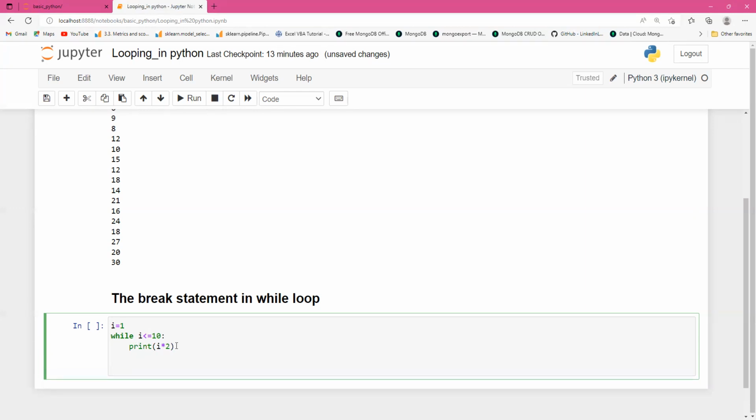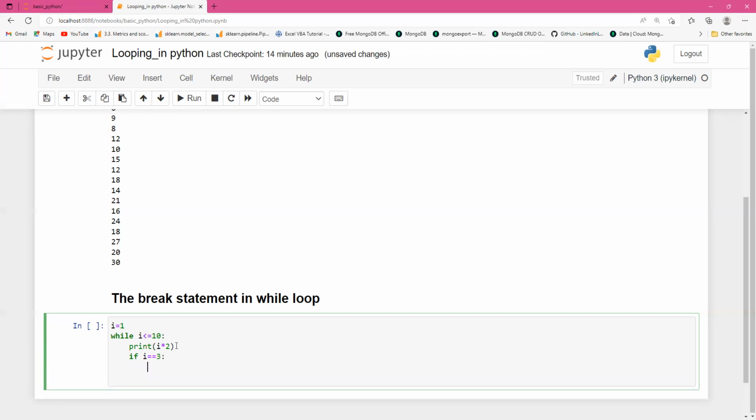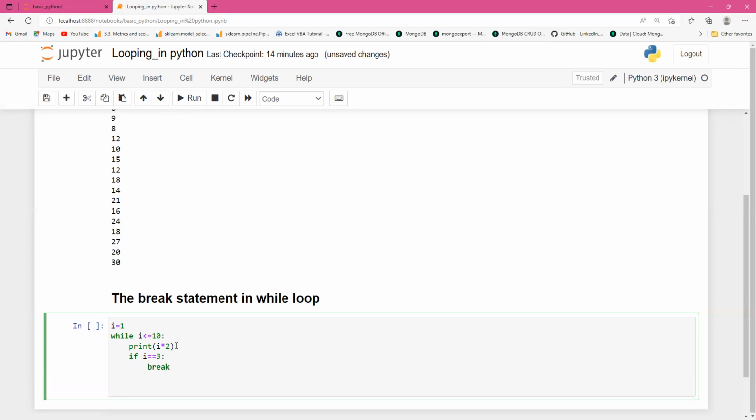If I equal to 3, I want to break the while loop. And lastly, you have to give I plus equal to 1. Let's see what will happen.